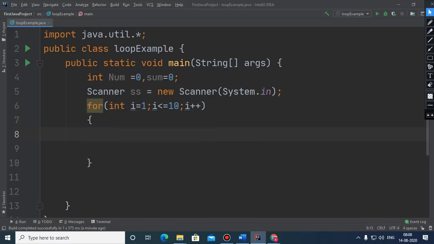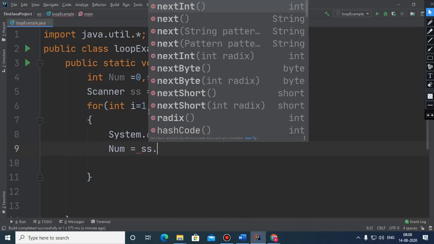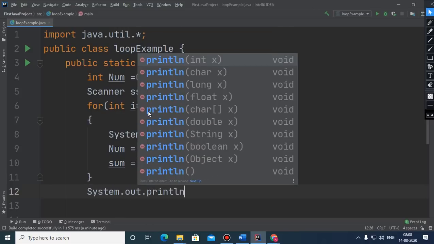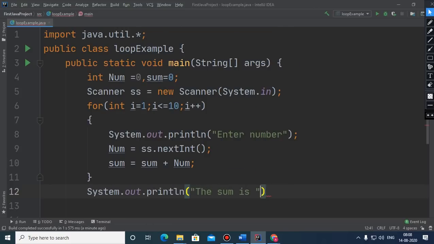And then since we have to input 10 numbers, it simply means we need to have a loop, and after this we need to just enter a number here, and that is num, and after that we need to just write sum is equal to sum plus num, and here the sum is printed.